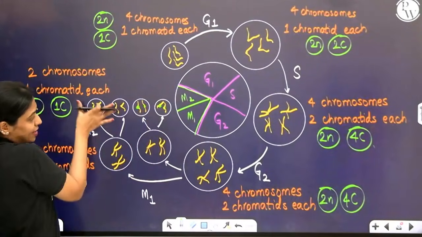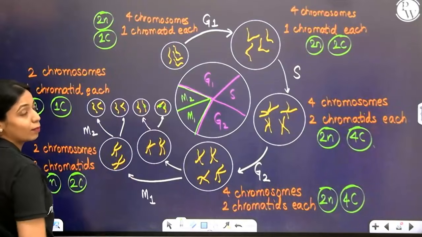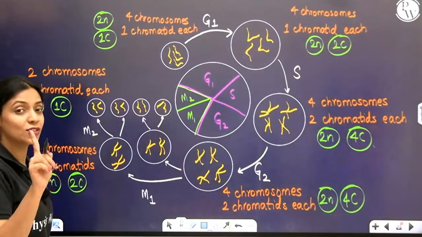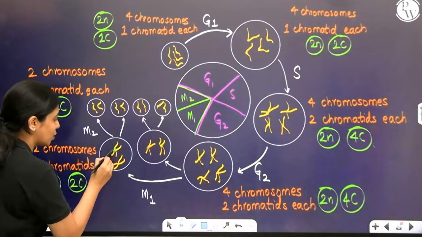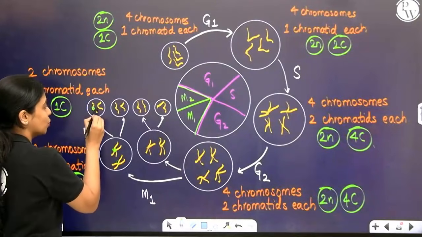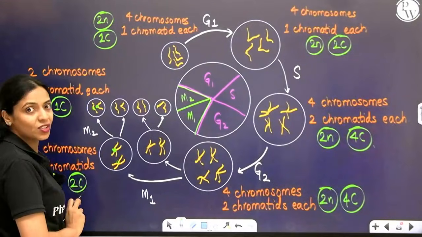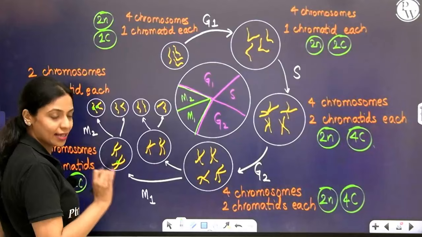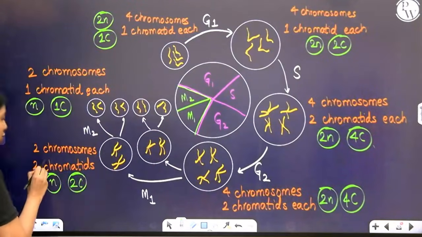Now compare this and this. Is there a change in the number of chromosomes? There is no change in the number of chromosomes. There are 2 chromosomes here. There are 2 chromosomes here. Is there a change in the number of chromatids? Yes. Here each chromosome had 2 chromatids.